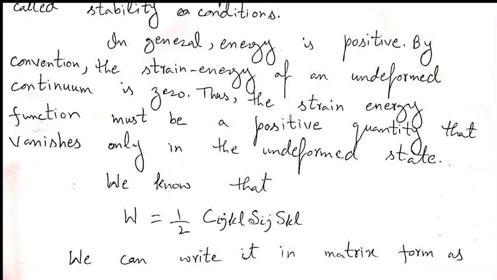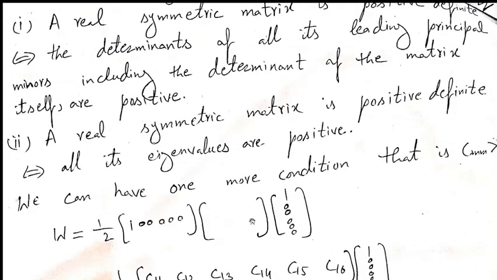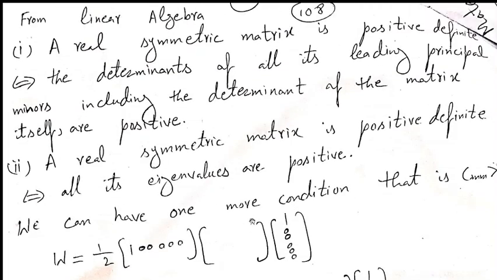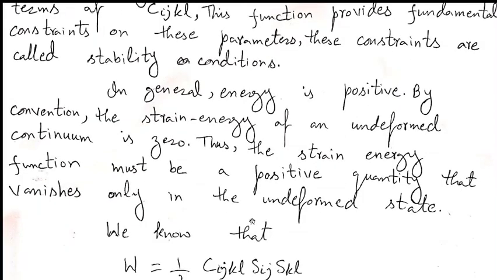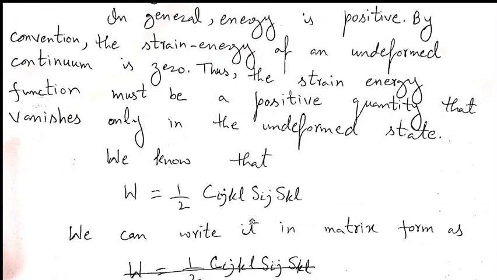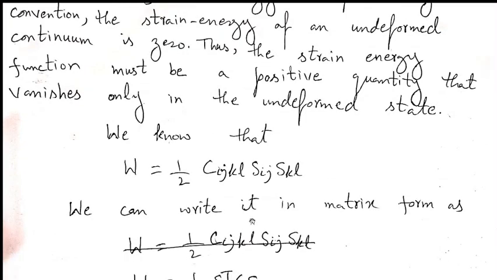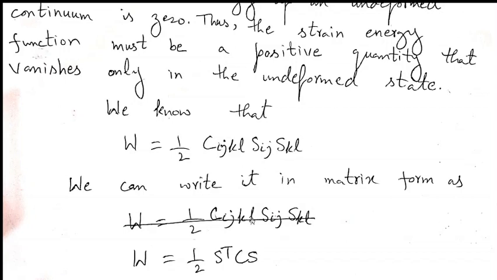And we know that W is equal to this. We can write this in matrix form: S transpose C S.